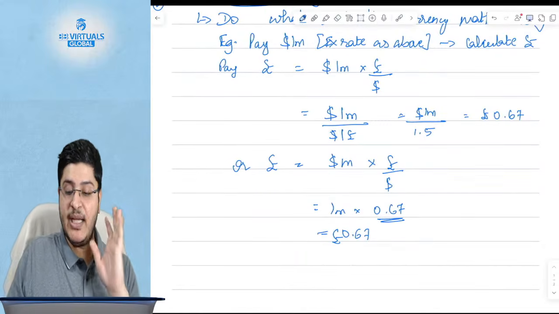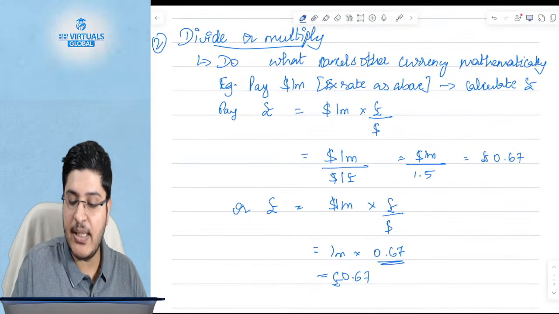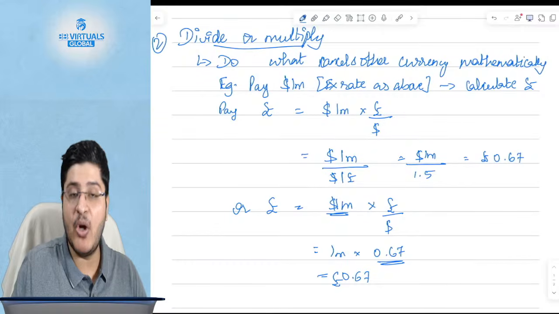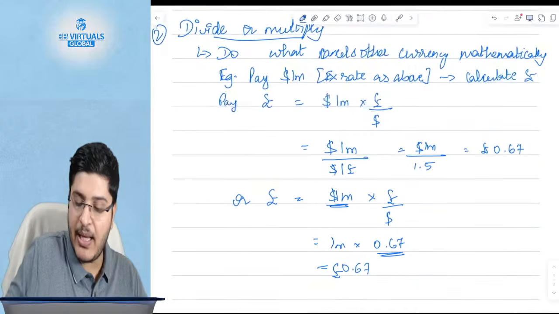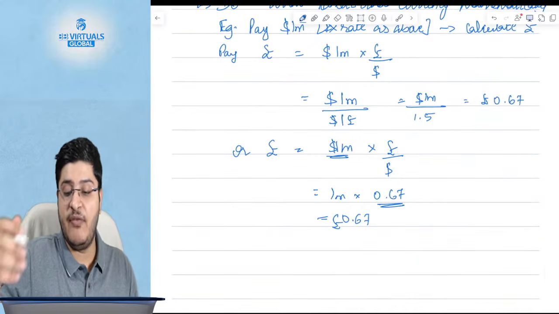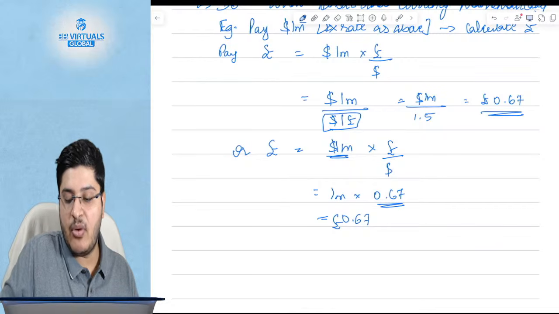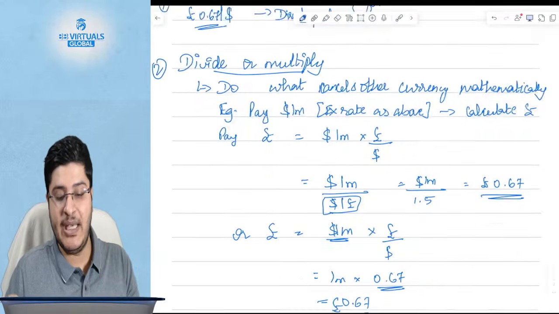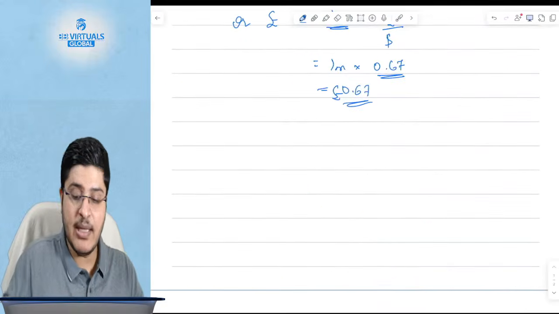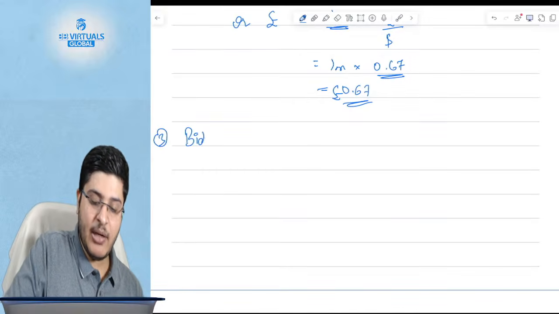Mathematically it is super easy. If you have to pay $1 million, you will say $1 million into pound by dollar. If you have been given pound by dollar rate in the question, you will simply multiply. But if you would have been given dollar by pound equation, you would have divided and you would have been able to come to the same answer. Okay, always check mathematically what is going to make sense. So whether you divide or multiply, you check this. Number three, whether you use bid rate or ask rate.